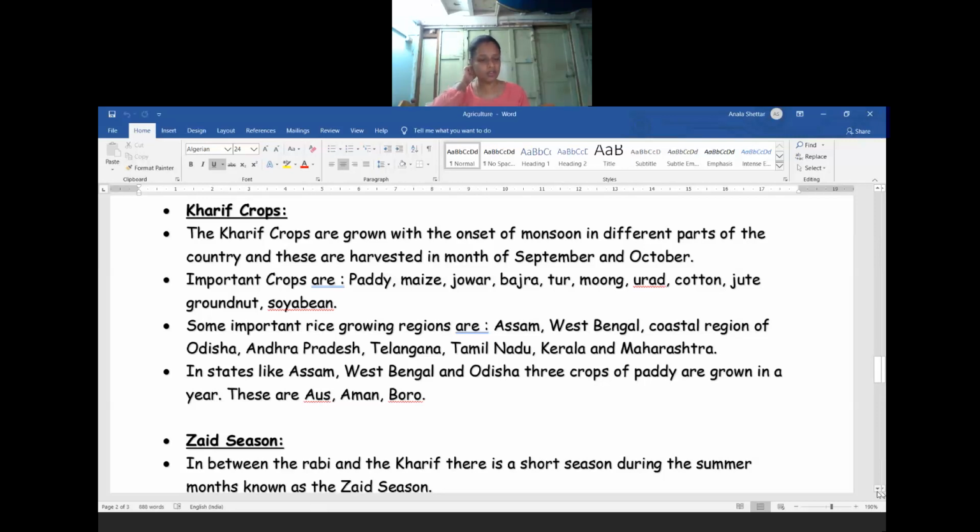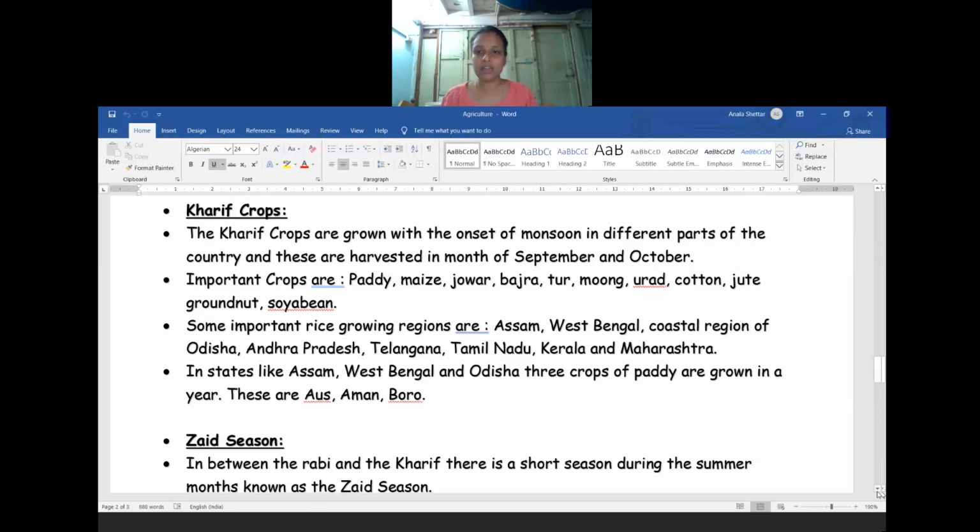This kind of crop is also grown in Punjab and Haryana due to the modern techniques we are using, that is irrigation as well as modern techniques to grow other crops in Punjab and Haryana too. They started cultivating paddy there. In states like Assam, West Bengal and Odisha, they grow three types of rice. Three types of paddy are being grown in these three states.